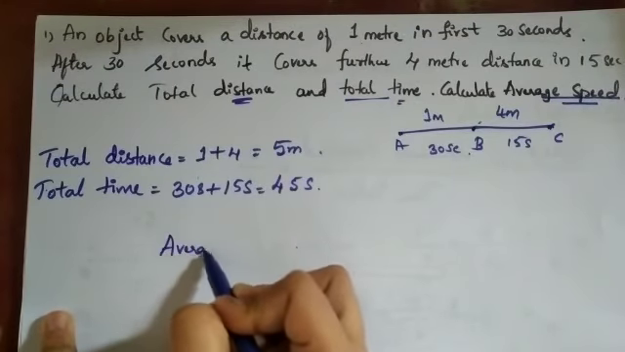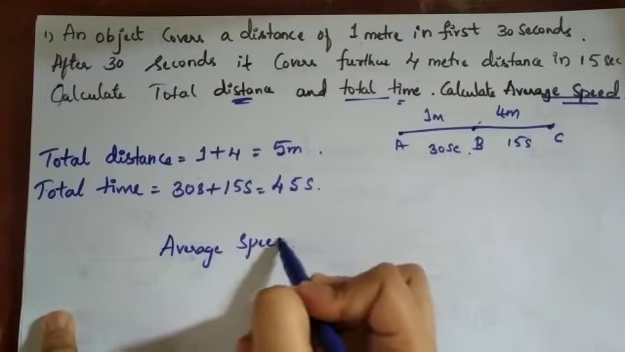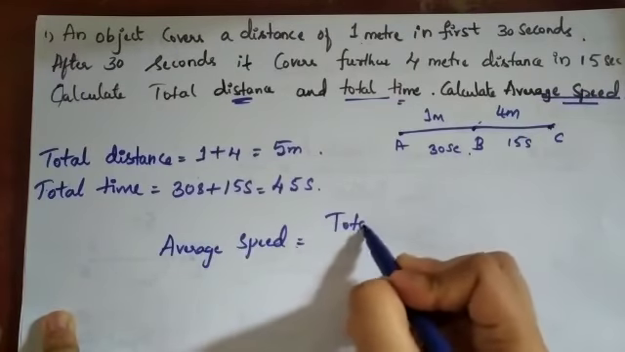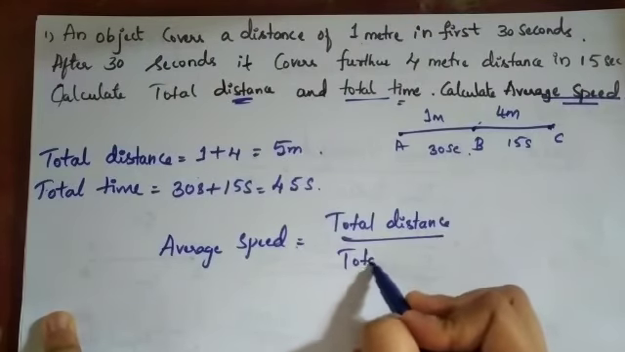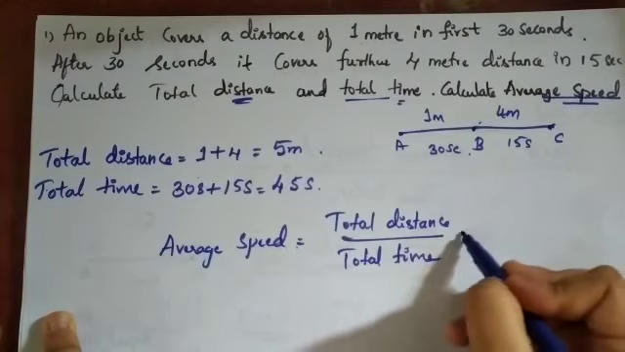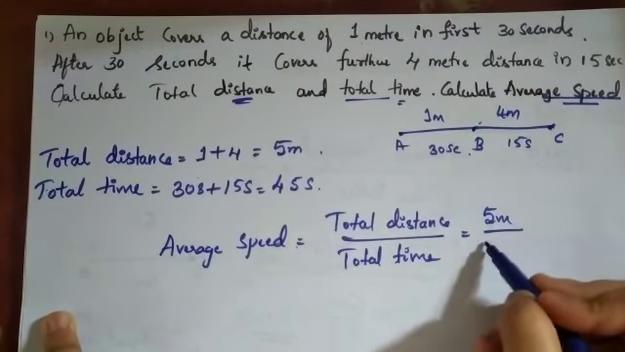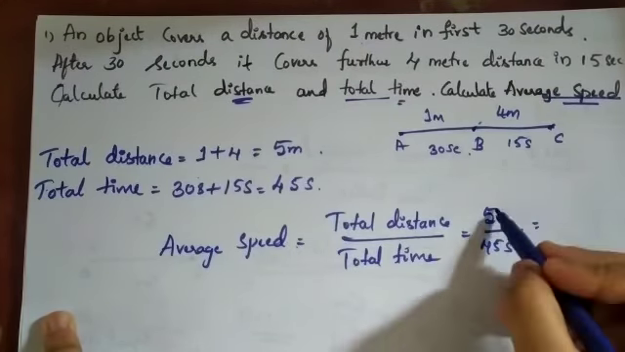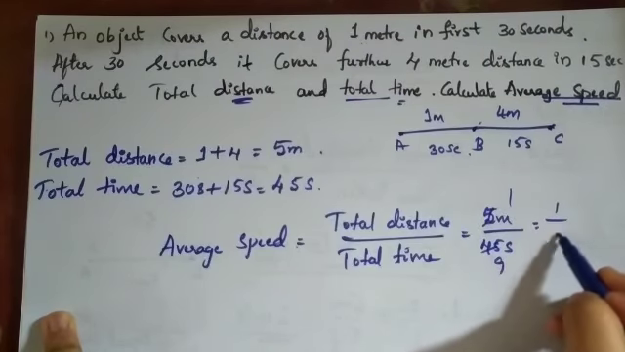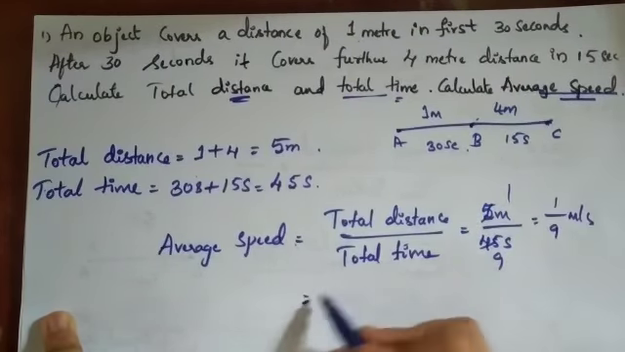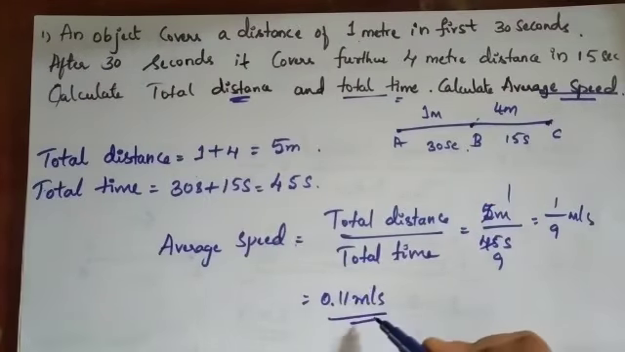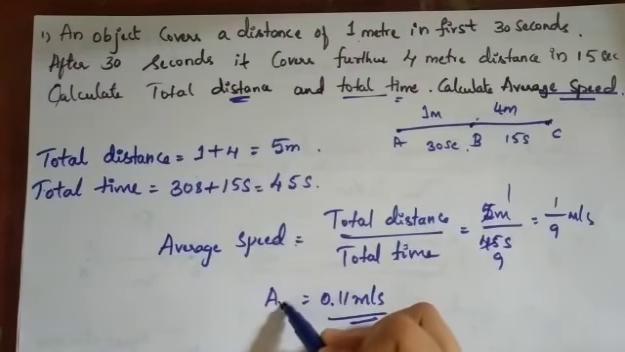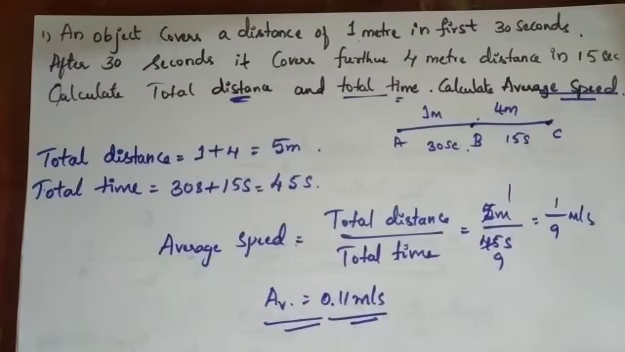So average speed is nothing but total distance divided by total time. What is the total distance? 5 meters divided by 45 seconds. So 5 ones are 5, 5 nines are 45. So 1 by 9 meter per second. If I divide 1 by 9, I get 0.11 meter per second. So this is the average speed. Average speed of the object I can write as 0.11 meter per second.